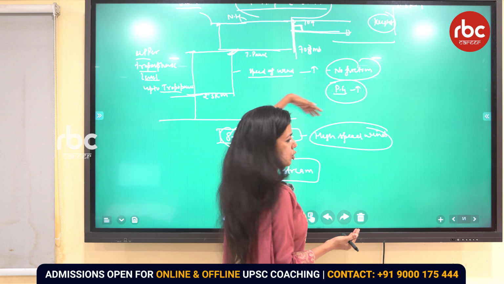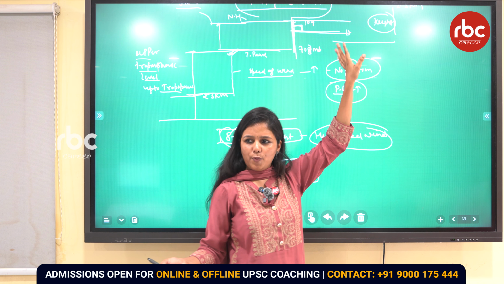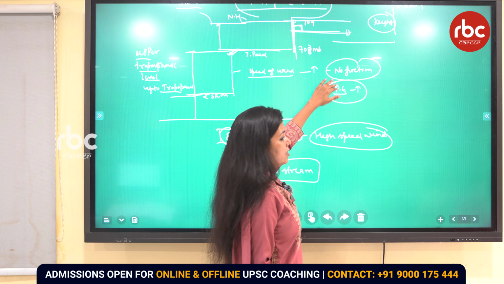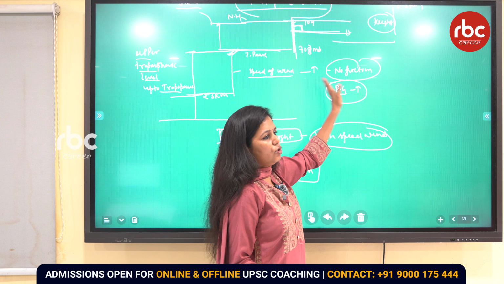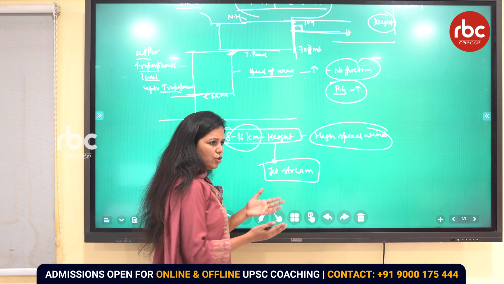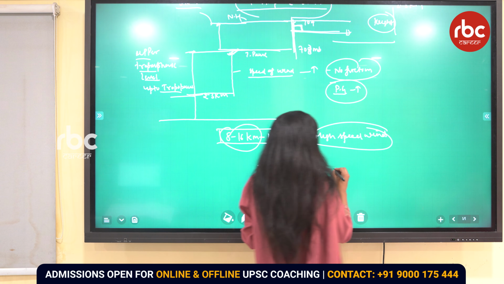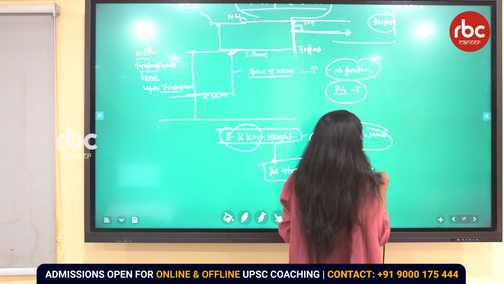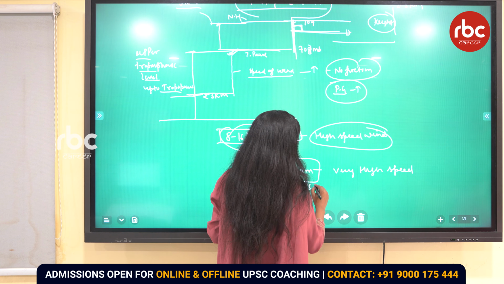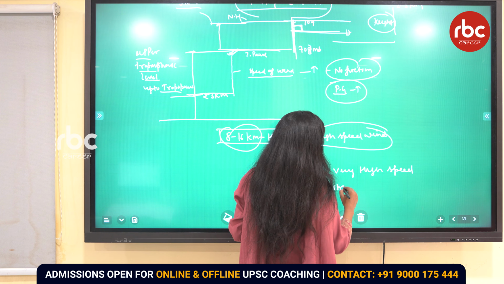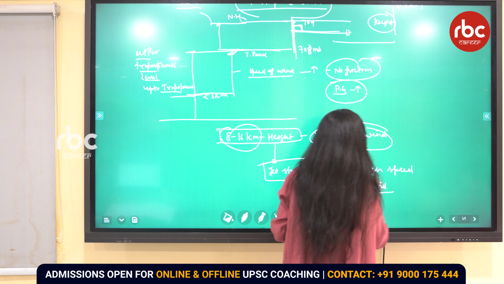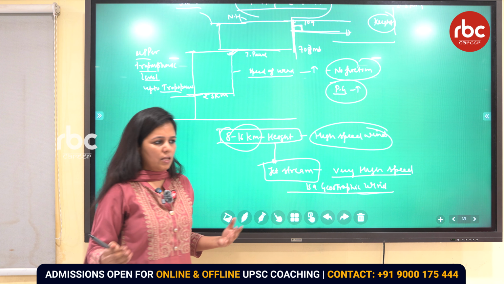Geostrophic wind will start from around 3 kilometers above the surface, up to the troposphere, the tropopause, but at this particular height, as there is no friction and the pressure gradient force is more, the speed of the wind will be more. So this jet stream is a kind of geostrophic wind with very high speed, right? So the jet stream is a geostrophic wind with very high speed. Then what will be the speed?